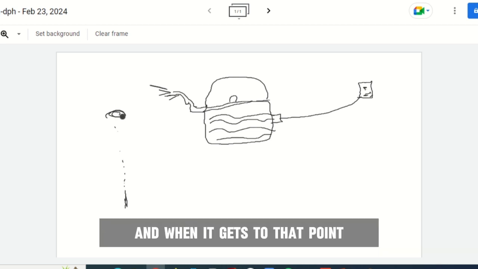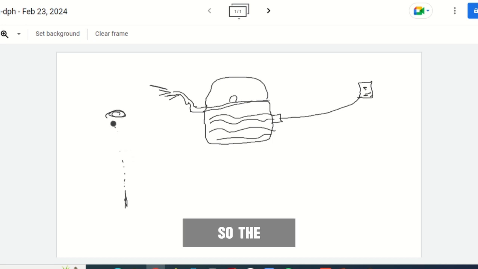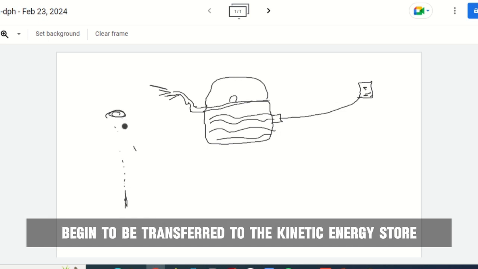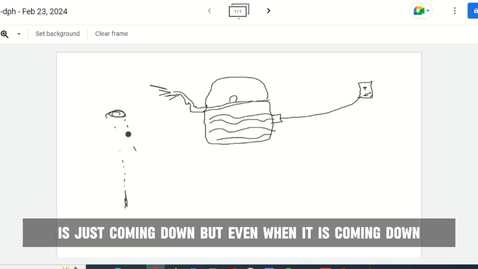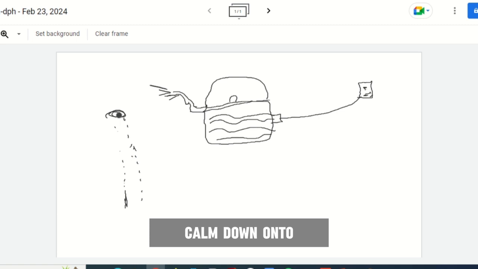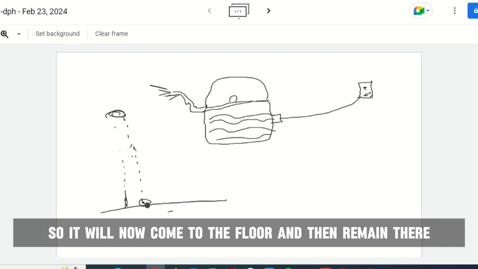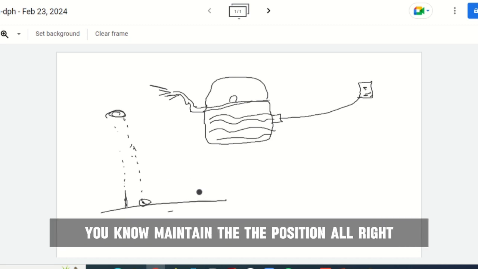And when it gets to that point, it will now begin to come down. So the gravitational potential energy store will also begin to be transferred to the kinetic energy store of the object. But in this case, it's not going up again, it's just coming down. But even when it is coming down, the energy store that it has is kinetic energy store. So it will come down until the whole gravitational potential energy store is converted to kinetic energy. So it will now come to the floor and then remain there, or probably bounce and still maintain the position.